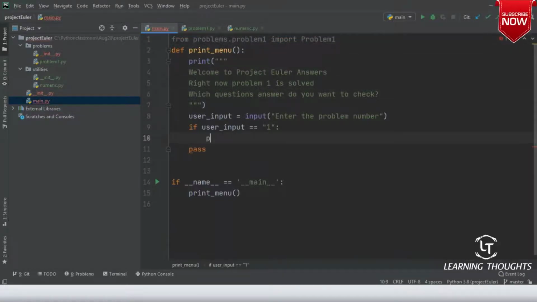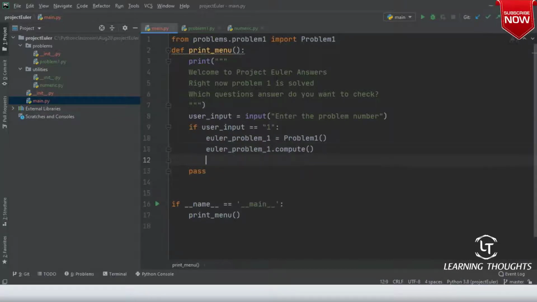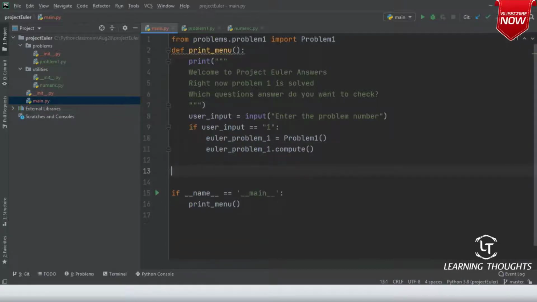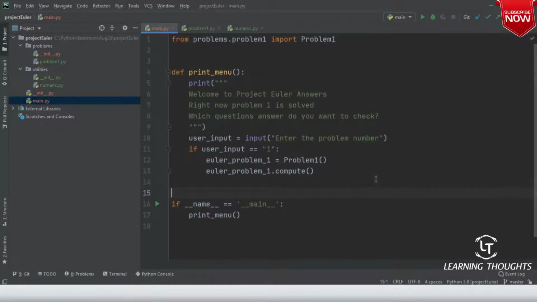So Euler underscore problem underscore 1 equals problem 1 of Euler underscore problem one dot compute. So that's it. As of now, I have only this much, but as I start solving more problems, then possibly I'll make it more. Am I clear on this, sir? So is my problem looking good now?